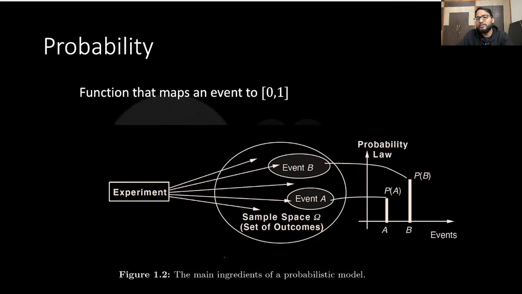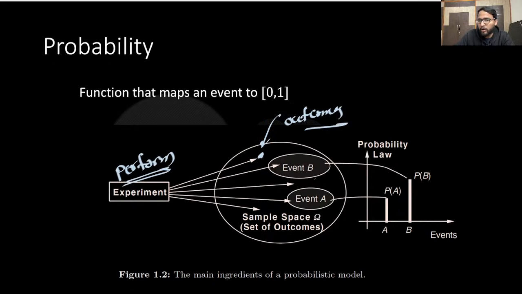So see this diagram. This diagram is actually summarizing all of these pictures. It is saying you perform an experiment. Okay, you perform some experiment, and then out of this experiment there will be some outcomes. These are the outcomes. You collected all possible outcomes. You call that a sample space.